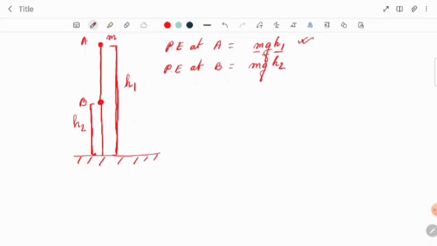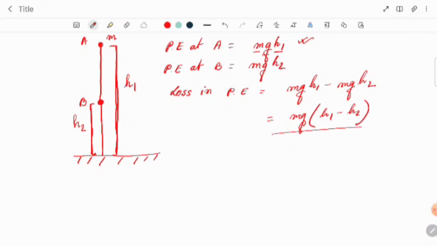So when the body comes from A to B, there will be a loss in potential energy. The loss in potential energy will be mgh1 minus mgh2. We can take mg common, so it will be mg into h1 minus h2. That is the loss in potential energy. I think it is clear to everyone how to calculate it.